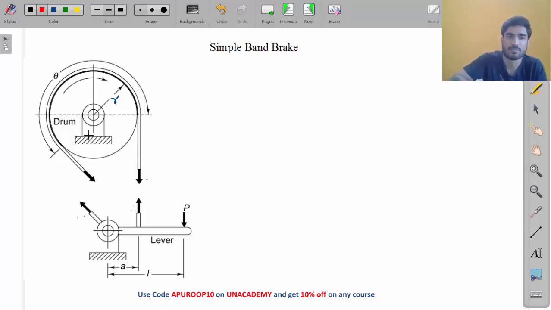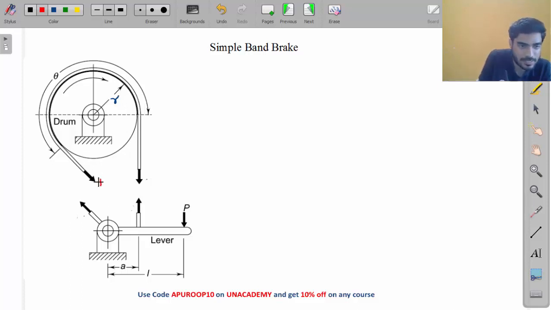If this drum is rotating clockwise, the band should apply torque anti-clockwise, like this, from here to here. So which one will be T1? This one will be T1, right? Then only it will apply torque anti-clockwise.